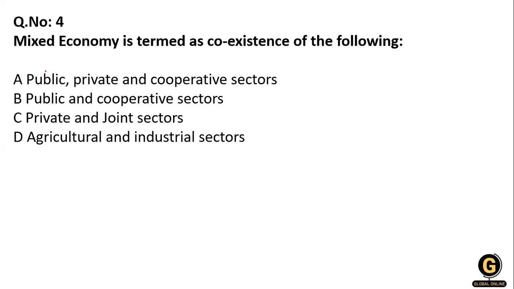Okay, so let's start the next question: mixed economy is termed as a coexistence of which? Option A, public and private corporation sector. Option B, public and cooperative sector. Option C, private and joint sector. Option D, agriculture and industrial sector. So what is a mixed economy? We are living in a mixed economy. It is where the public, private, and cooperative sectors exist together. That is a mixed economy. So option A is right here. Clear?